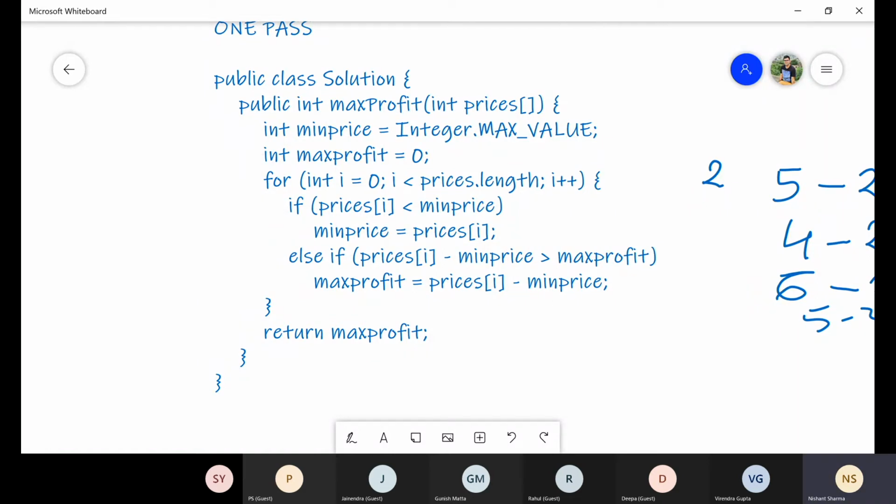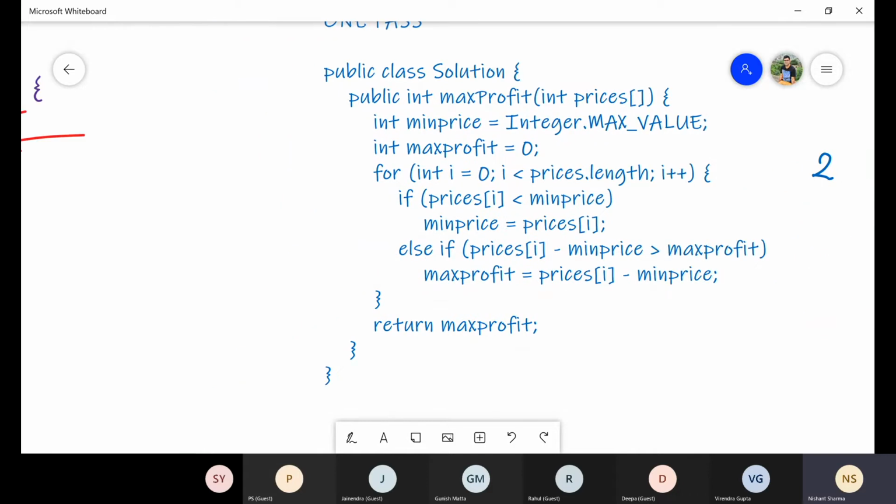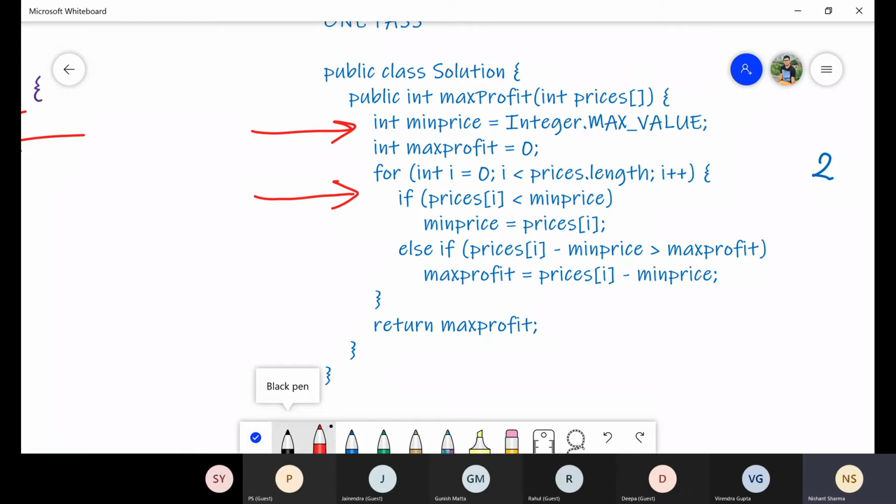So here what we are trying to do is whenever we are traversing, we are always trying to find out the minimum price. So initially we took the minimum price variable as int max, assuming that whenever we start traversing, the value should be less than int max, then we will update the min price variable.